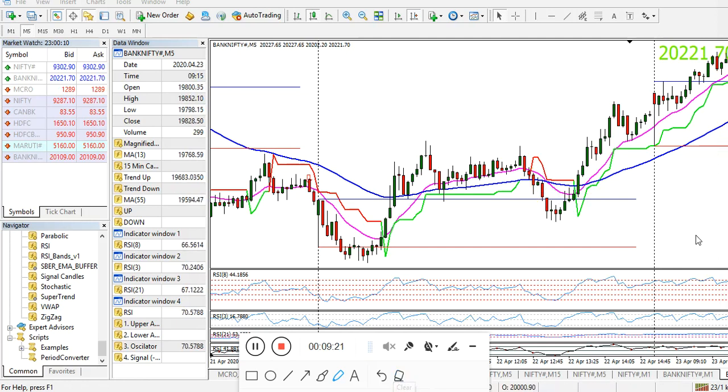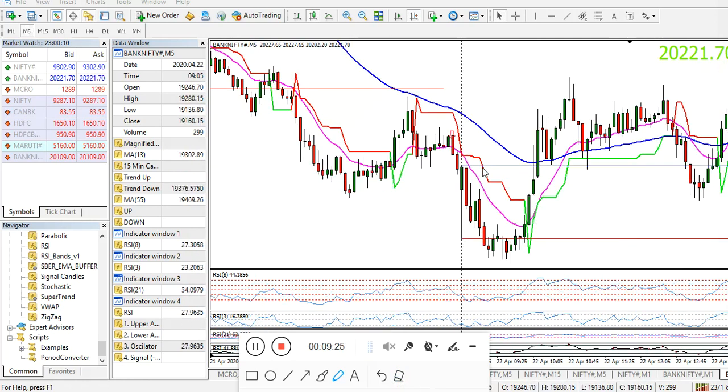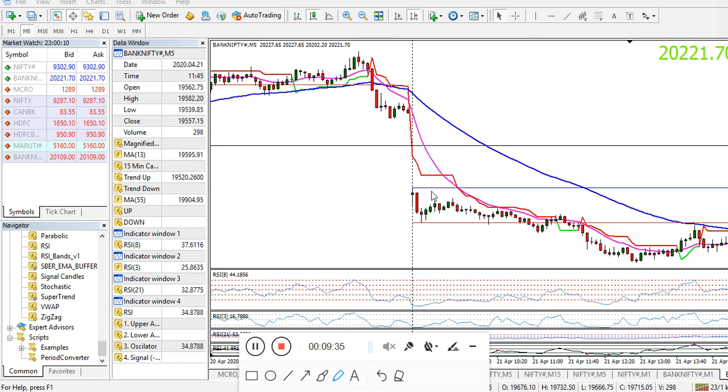Okay friends, now we'll slowly move on to the chart. I will tell you how to trade this in the end. I will give you one tip, this also can be played, so watch till the end. See here, the first candle has broken. This first candle has formed, it has broken, it has given the range.